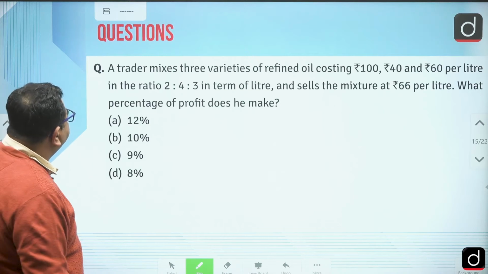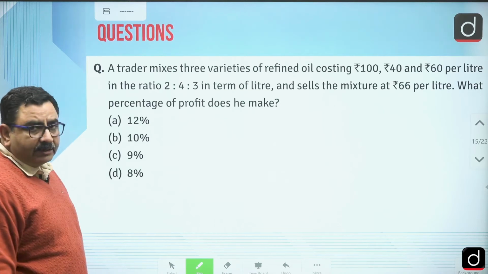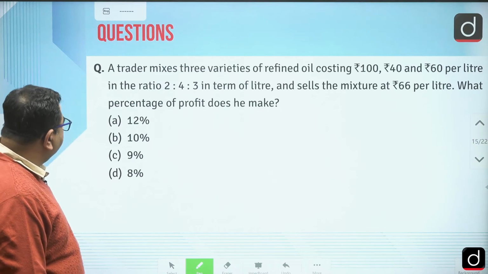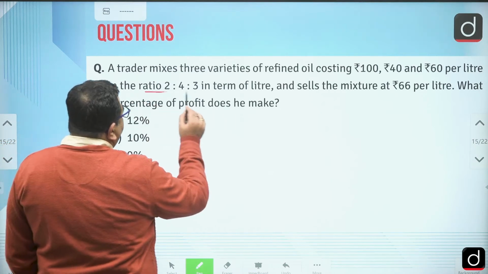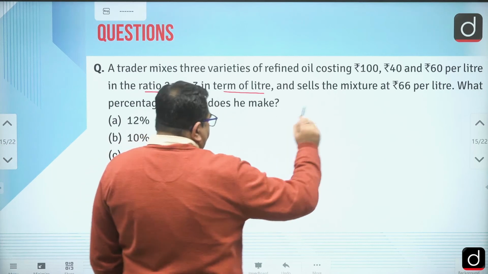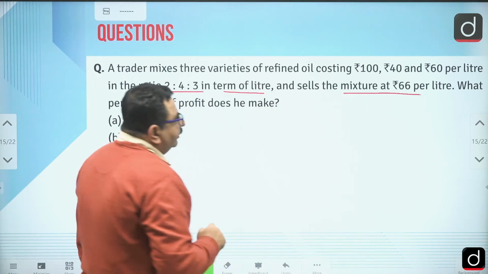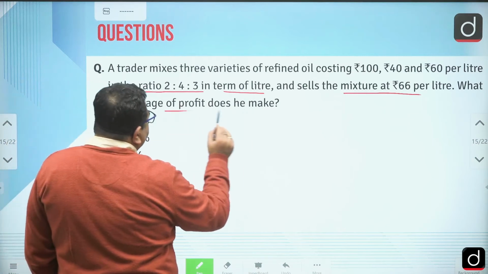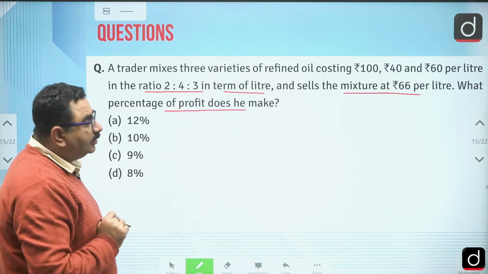Okay, next: a trader mixes 3 varieties of refined oil costing 100, 40 and 60 in the ratio 2:4:3 in terms of liters and sells the mixture at 66 rupees per liter. What percentage of profit does he make?